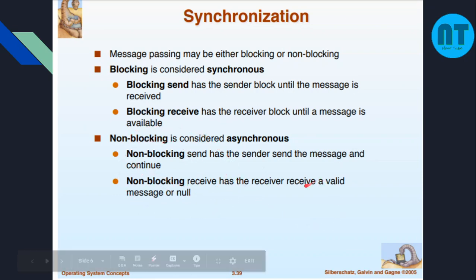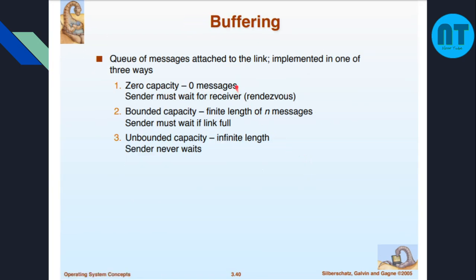Okay, so now the next one is buffering. Why the buffer plays a role here is that, as we have seen in the previous slides, we are putting the data in a common mailbox. It's like a buffer only. Now, queues of messages attached to the link are implemented in one of three ways. What are the three ways? Zero capacity. Zero capacity buffering is called Rendezvous. The term Rendezvous is used when it is zero capacity buffering.